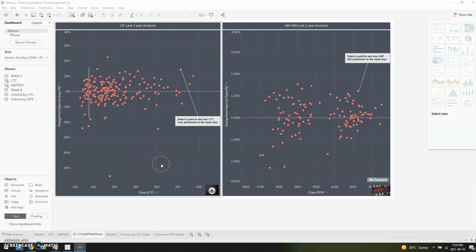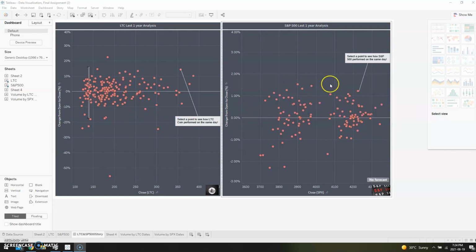So let's go over a red dot here. When you go over the red dot, it shows us the date, and you can also see the closing price and also the change as percentage. For example, in this case, there is a 9% decrease, minus 9%. And also you can see the highest value and the lowest value on that day.